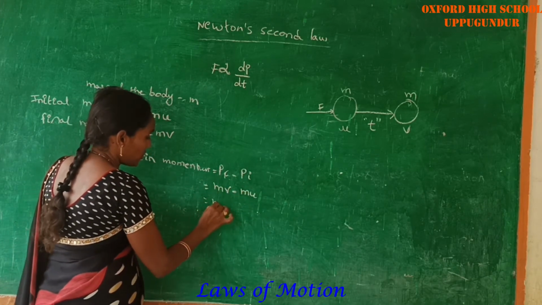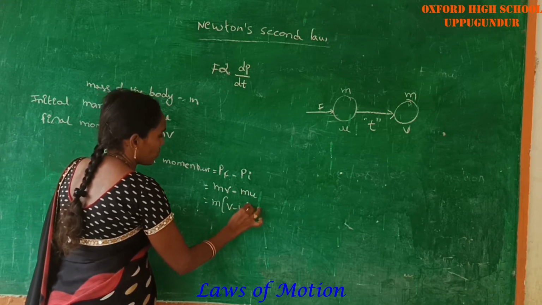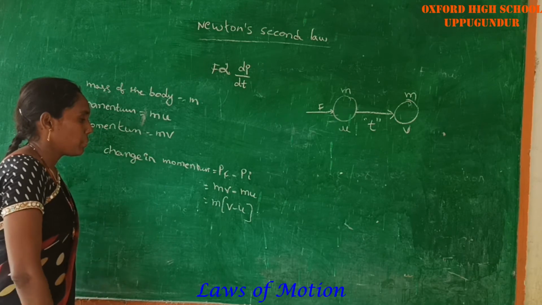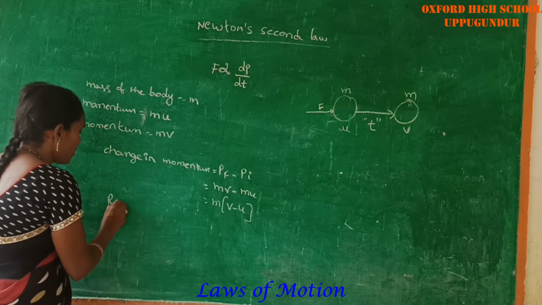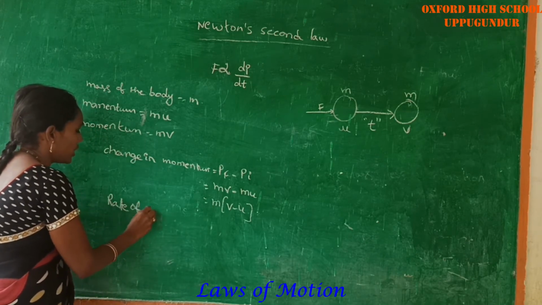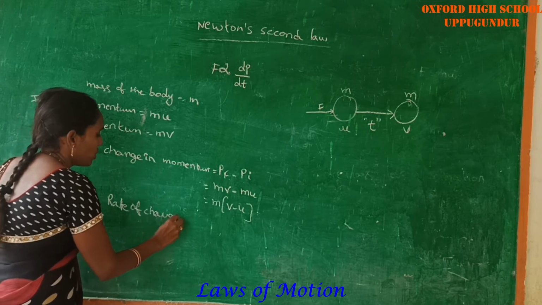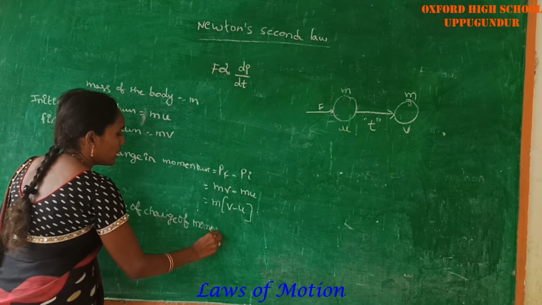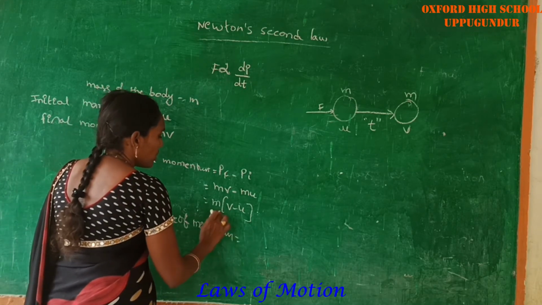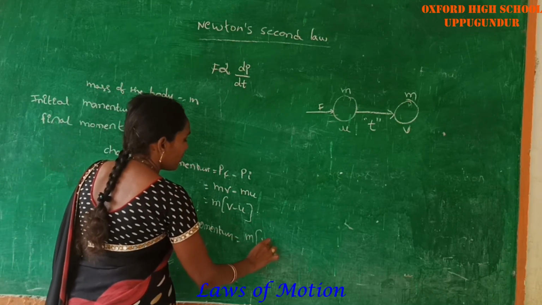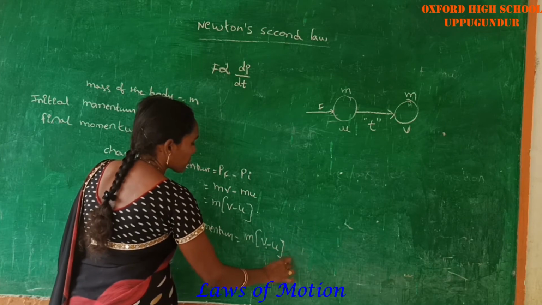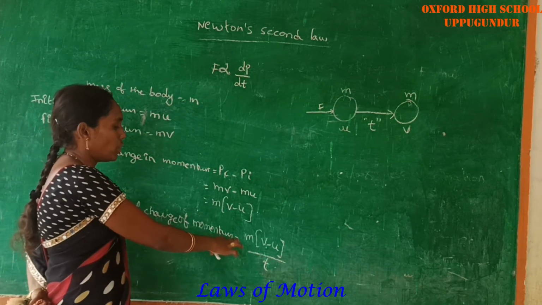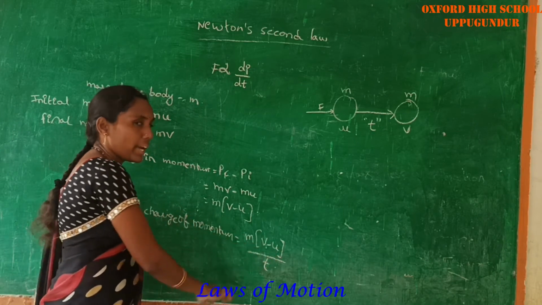Here m is common, so m into (v minus u). Rate of change of momentum means this value is divided by time. So rate of change of momentum is equal to m into (v minus u) by t.